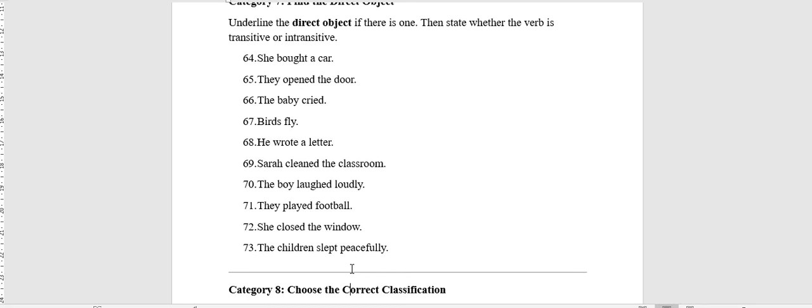Number 67, no transitive verb as fly is an intransitive verb. Number 68, here rose is a transitive verb. She cleaned the room. Here clean, 69, is transitive. Laughed, no direct object as the verb is intransitive. Play transitive, also close transitive, and slept intransitive.